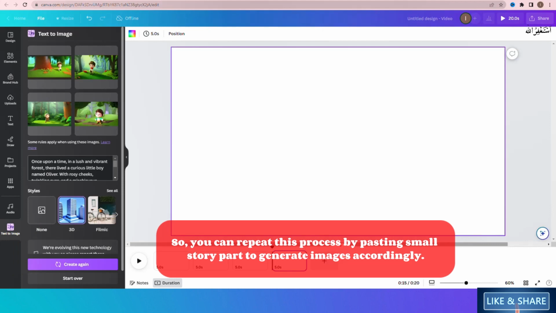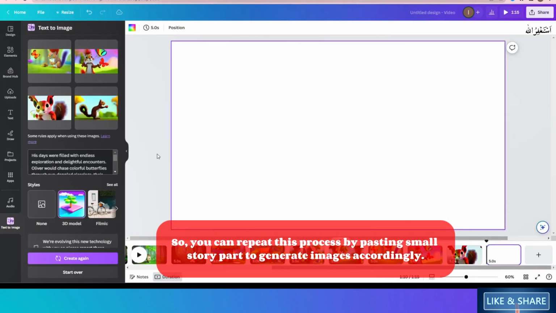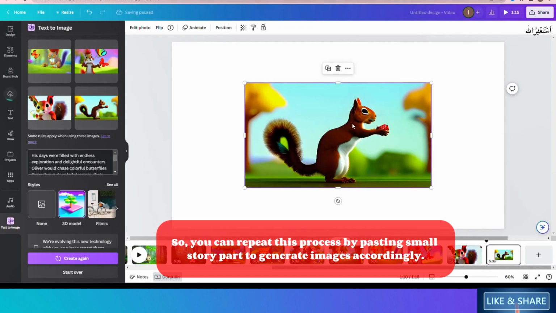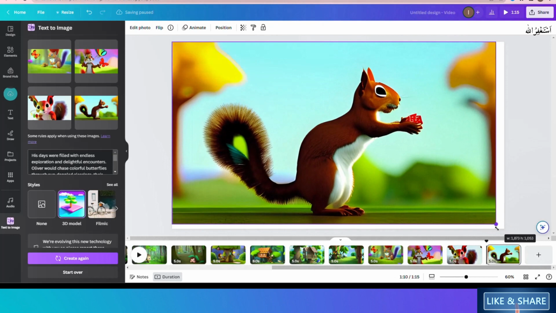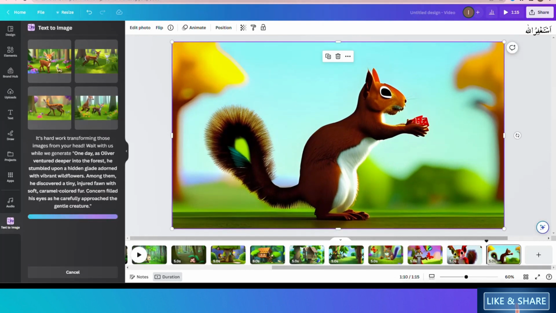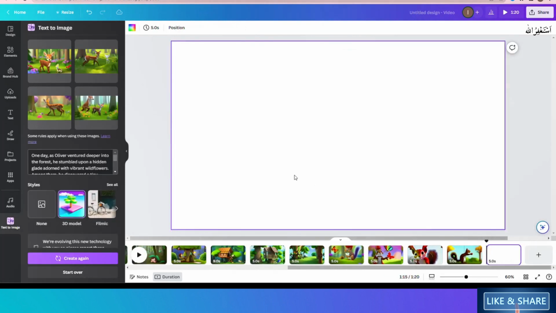So you can repeat this process by pasting small story parts, copying them from the ChatGPT website to generate images accordingly. After you get your images, we just do drag and drop. Drag the images to make the video.